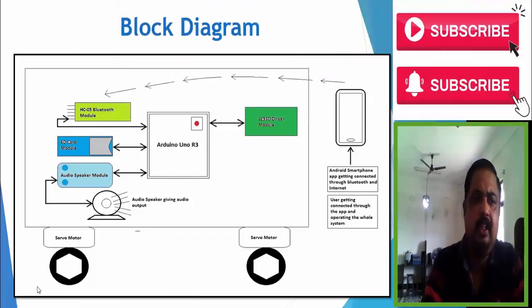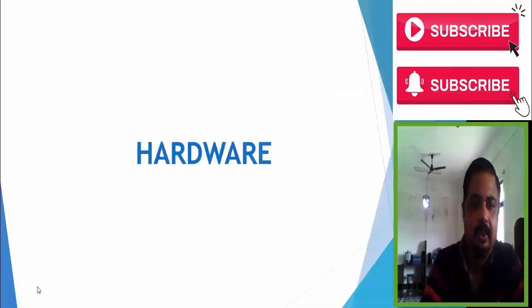If the robot has to speak, then it sends the signal to the audio speaker module, connected to the speaker also, so he is able to speak. And if we want to move our robot, then the Arduino sends the signal to the motor driver module, and see below, the servo motor is connected with a wheel, so our robot can move. So a very easy and interesting block diagram of our project.